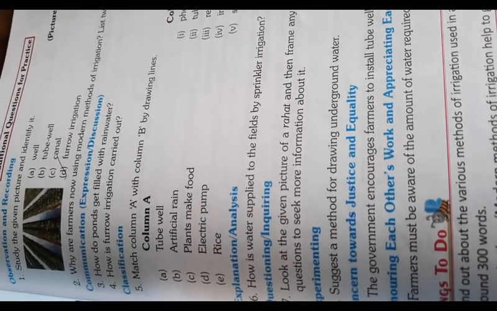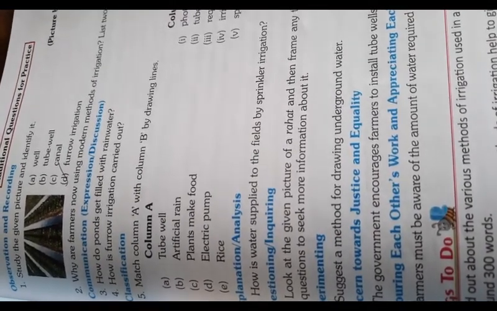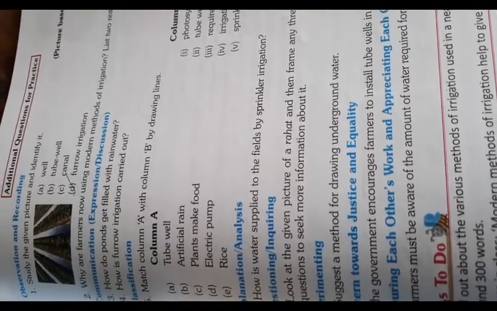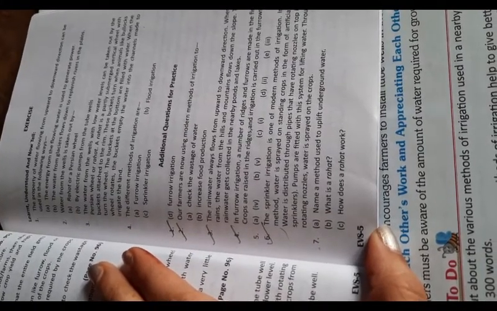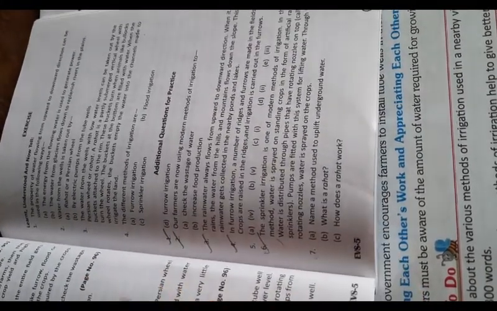Now question number 2. Why are farmers now using modern methods of irrigation? List 2 reasons. So here is the answer. Our farmers are now using modern methods of irrigation to check the wastage of water and increase food production.